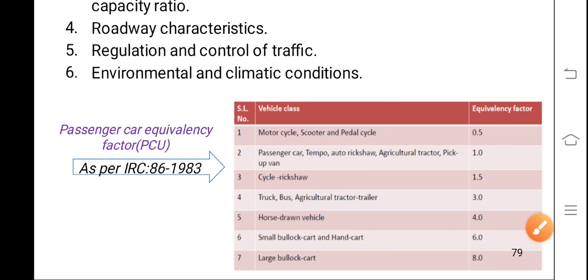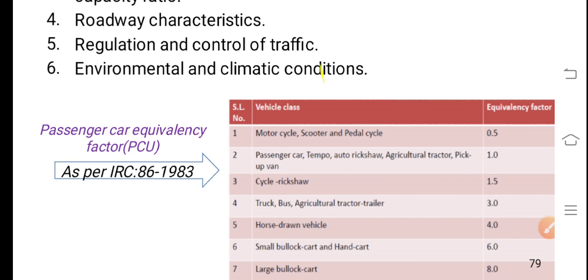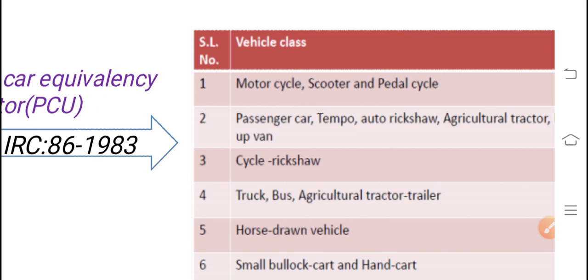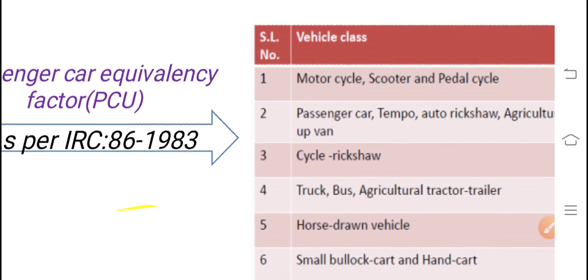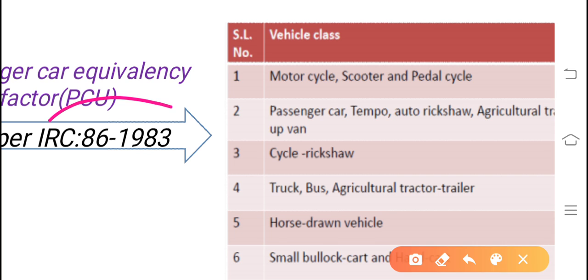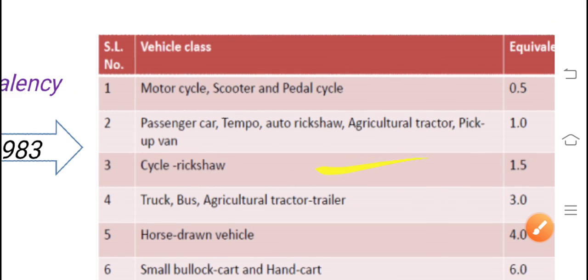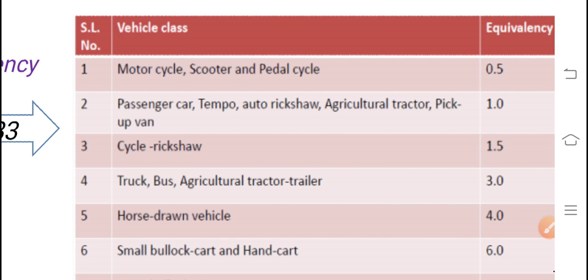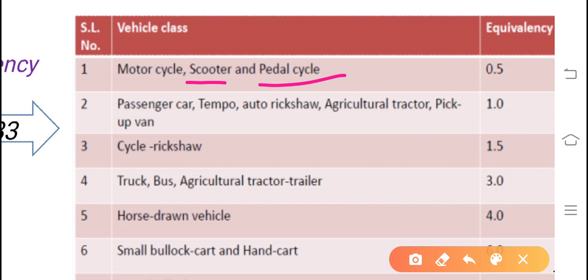Now, the PCU values for different vehicles have been standardized by the Indian Roads Congress. Passenger car equivalency factors as per IRC 86, 1983, have been standardized and tabulated and are available in standard textbooks. How do they go? First, motorcycle, that is two-wheeler, bicycle, scooter, and pedal cycle: 0.5.